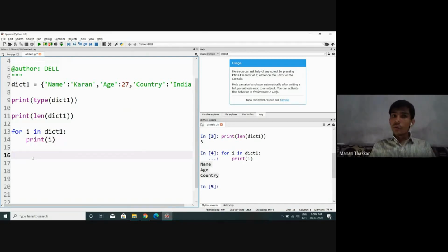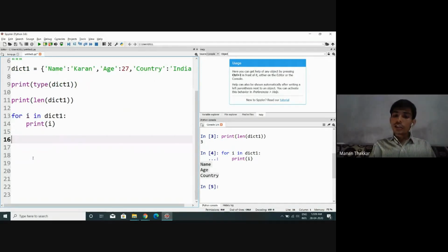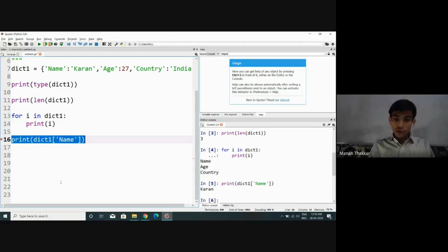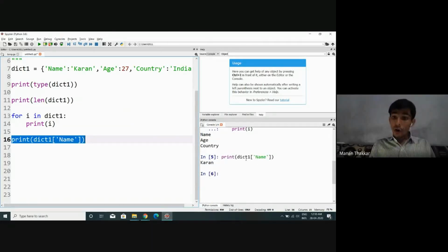Now understand, if we want to display the value of a particular key, the value assigned to a particular key, then how can we display that value? Look at this. Let's say print dict1, which is the dictionary, and inside it I have the key name. Just observe, I am executing print dict1 of name.